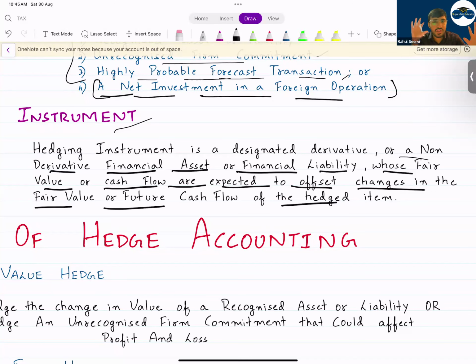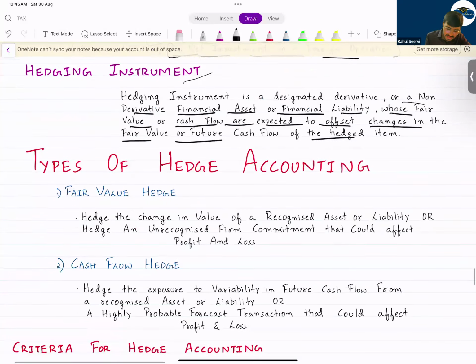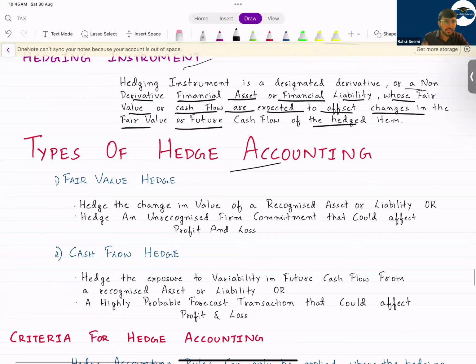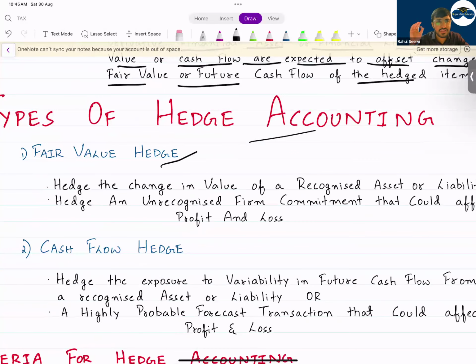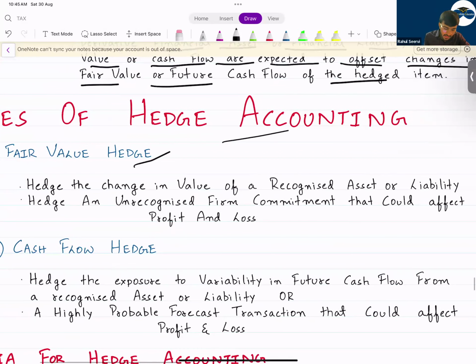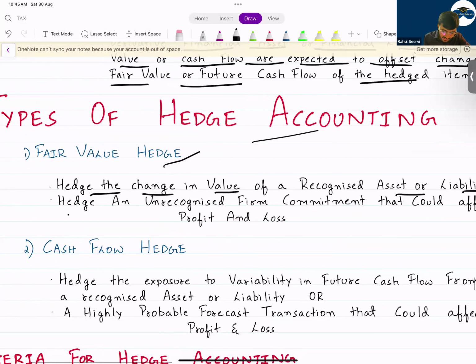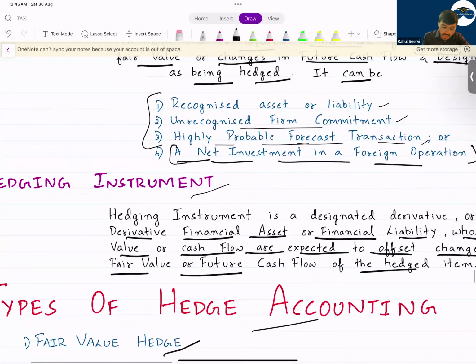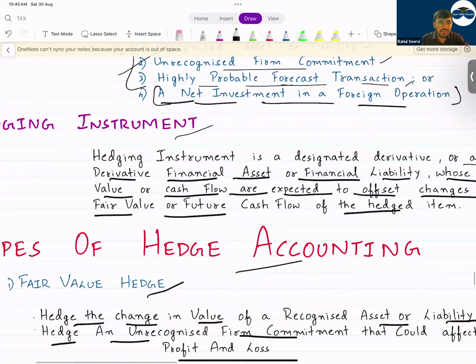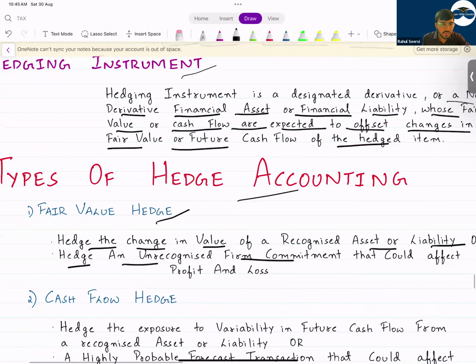So the company will enter into a contract, and that contract will be a derivative. Most of the time it will be a derivative. So that if I have a loss here, there I'll have a gain. So now see the types of hedge accounting. Fair value hedge means there is a risk of decrease in the value of the asset, like your inventory. Hedge the change in the value of a recognized asset or liability, or hedge an unrecognized firm commitment. So if it is regarding a recognized asset and unrecognized firm commitment, it will be a fair value hedge.